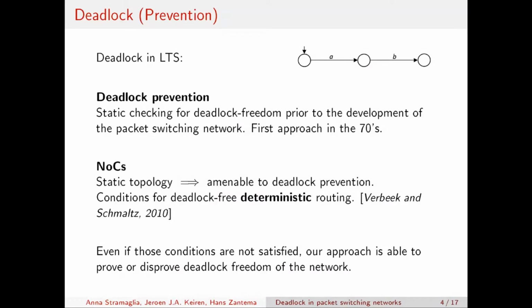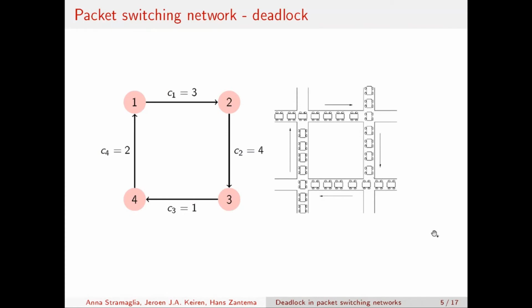And in this context of networks on chip, we see the work of Verbeek-Schmalz in 2010, and they have provided some sufficient and necessary conditions for deadlock freedom in packet switching networks with deterministic routing function. And in our work, our approach is able to prove or disprove the presence of deadlocks in packet switching networks, even if those conditions are not satisfied.